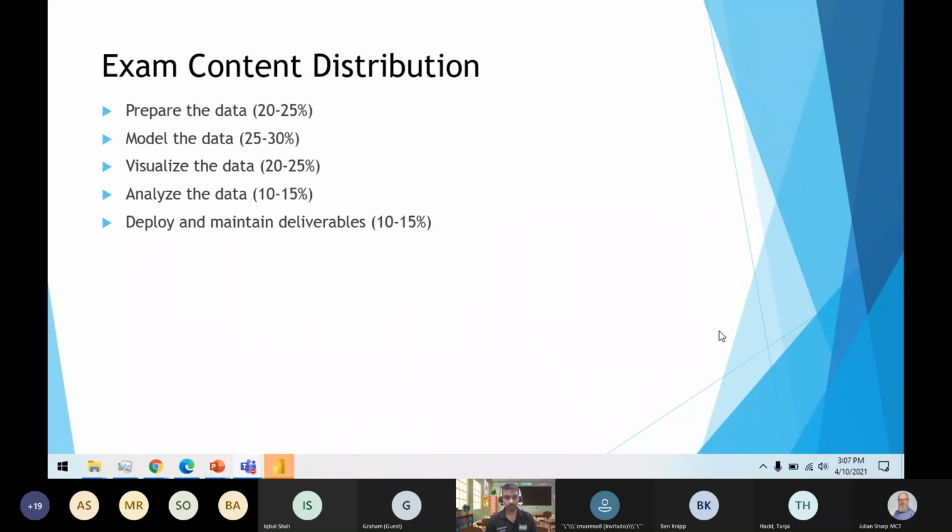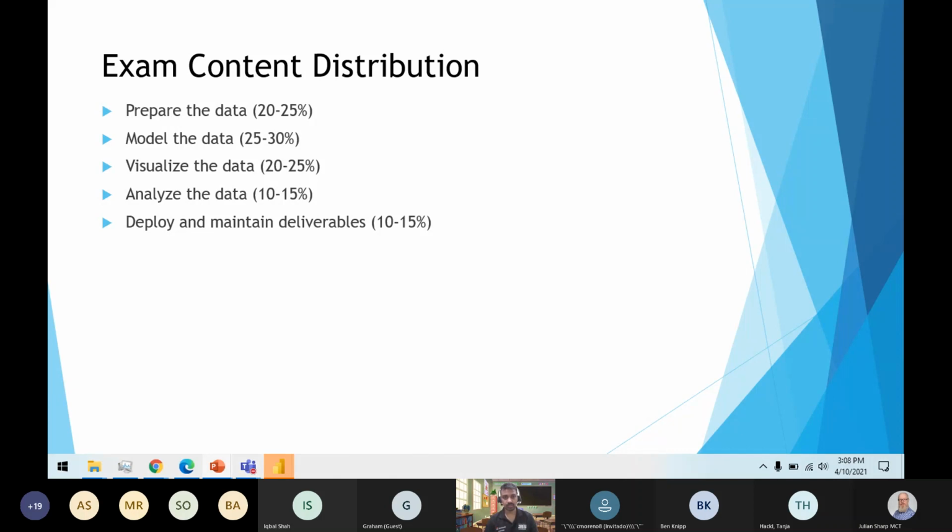Moving to the next slides, let's deep dive. You can find all of this in my slides. These are all available on the official Microsoft websites, where you can see the skills and sub-skills they are going to measure in that particular certification.